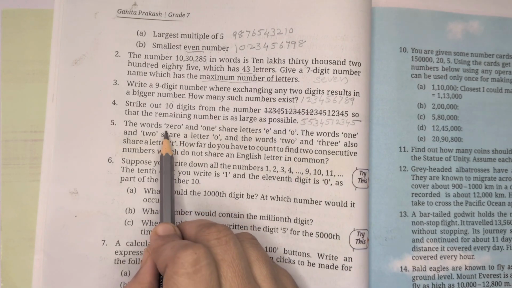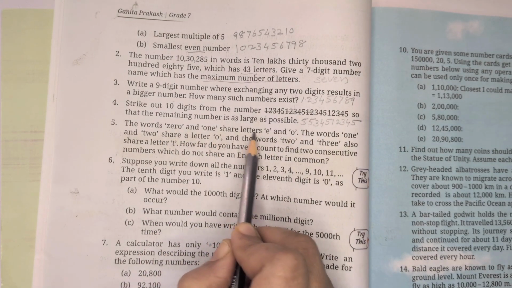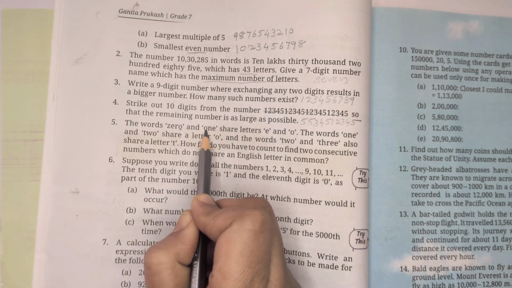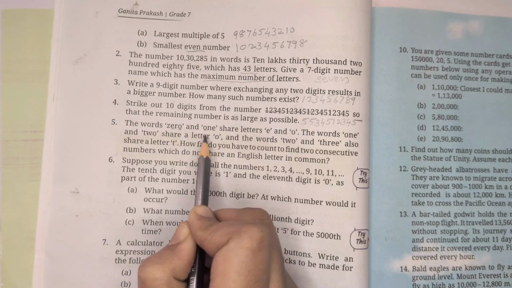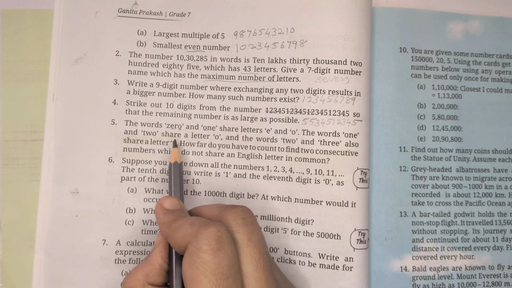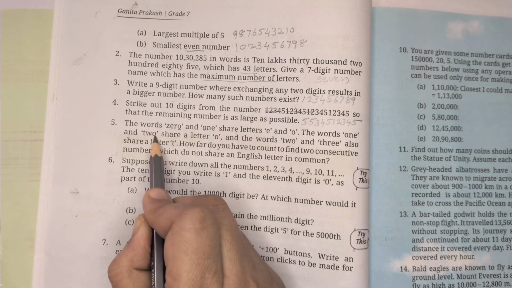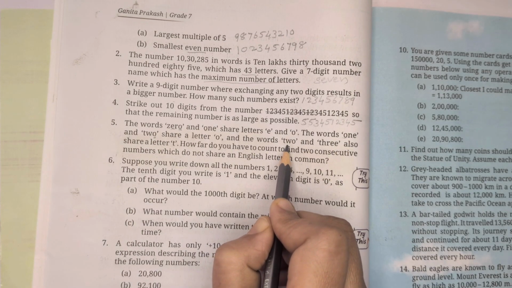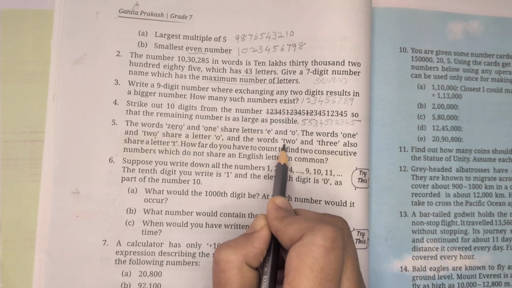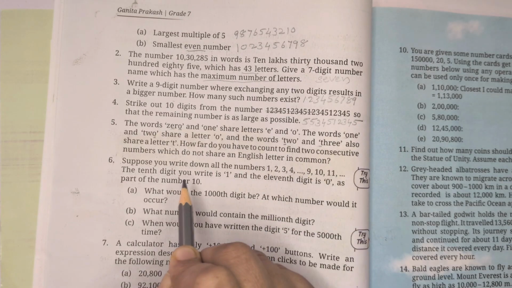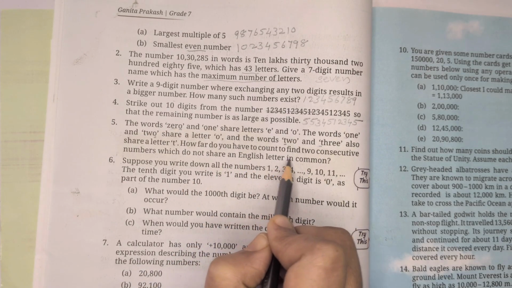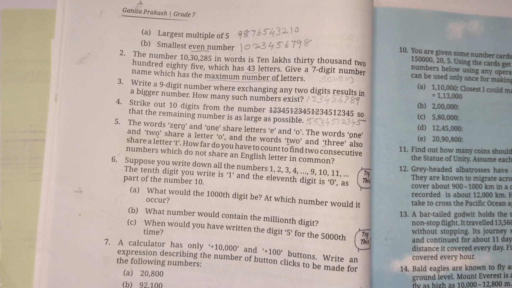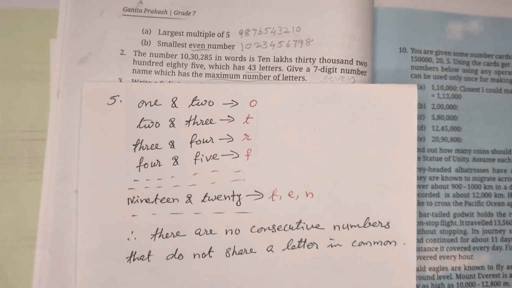Then fifth question: the words 0 and 1 share letters E and O. That means O is in both, E also in both. The words 1 and 2 share the letter O, here is O, in 1 also O. And 2 and 3, there we can see the letter T is common. How far do you have to count to find 2 consecutive numbers which do not share an English letter in common?